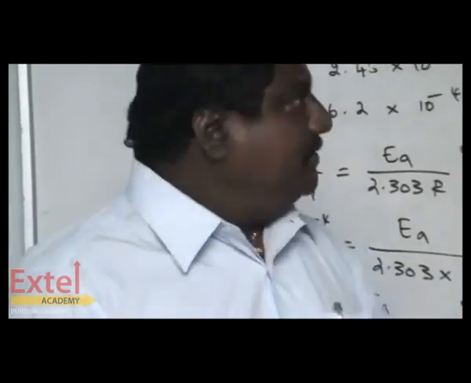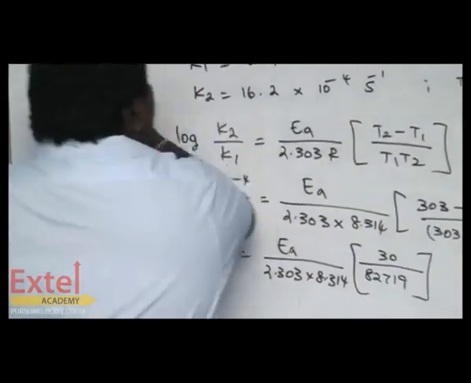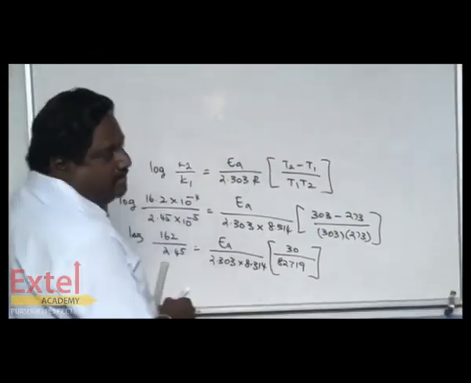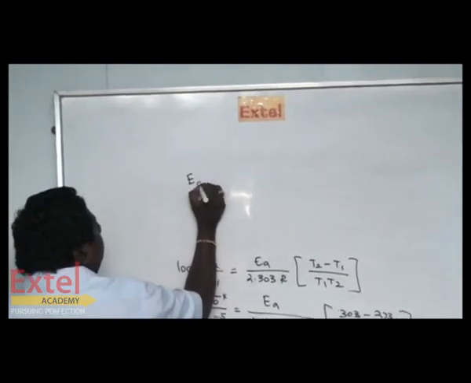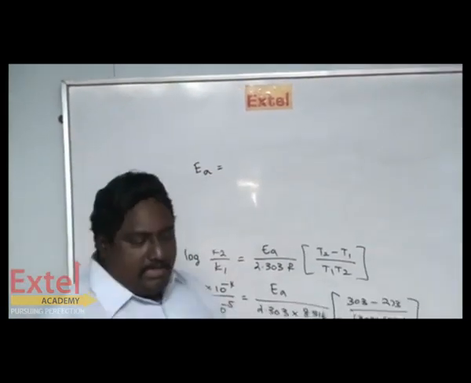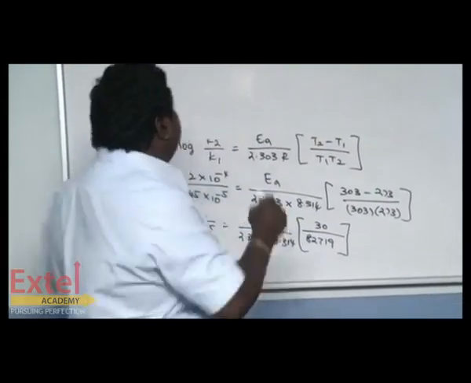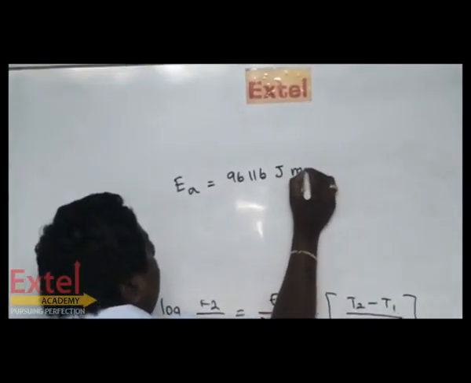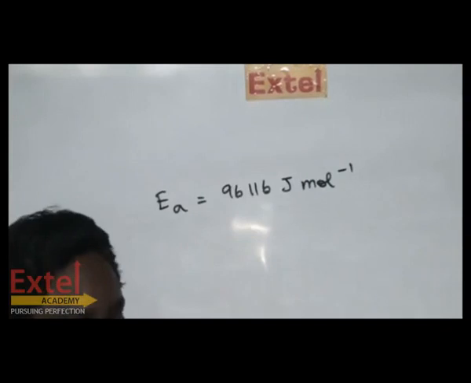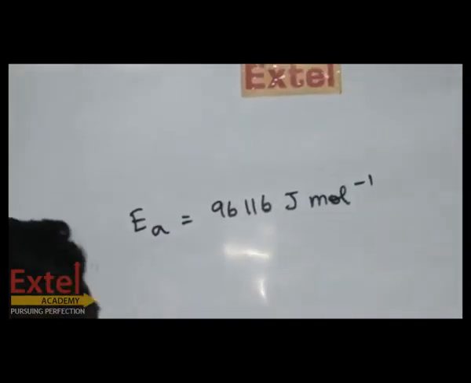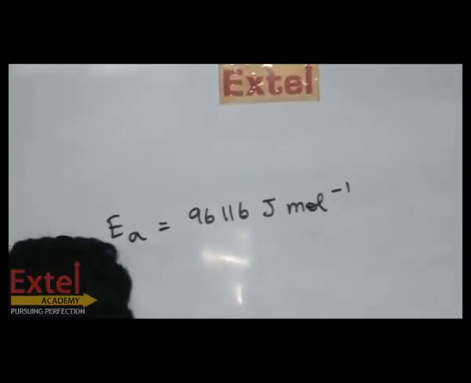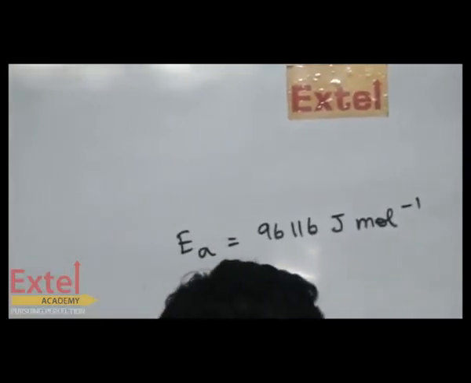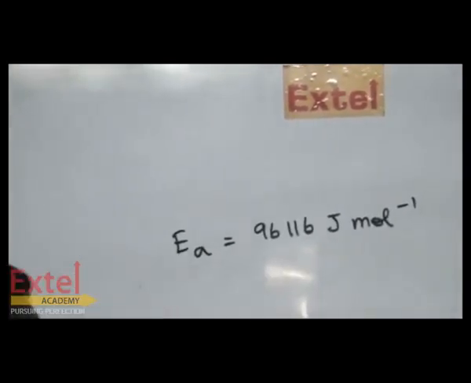So Ea equal to 96116 joule per mole. It has to be converted into kilojoule per mole, which means it has to be divided by 1000.